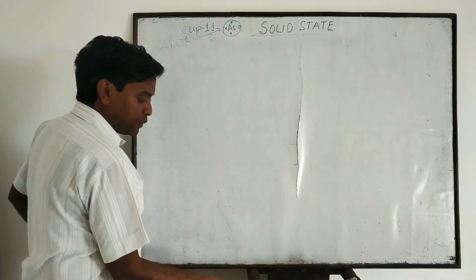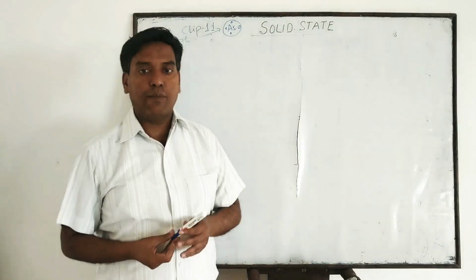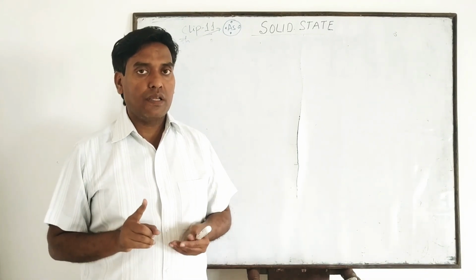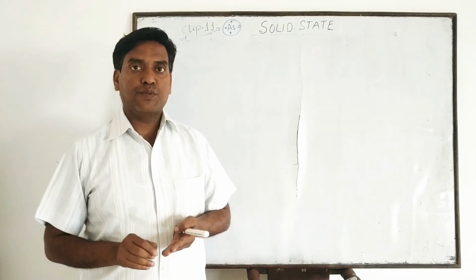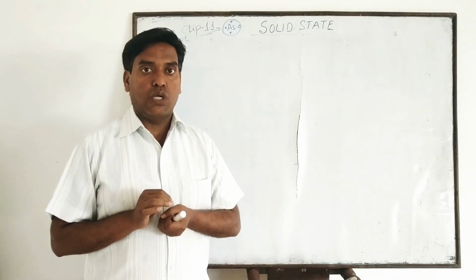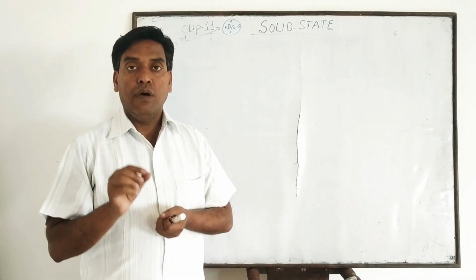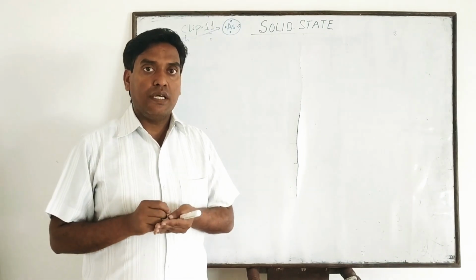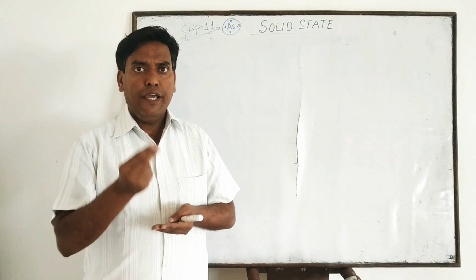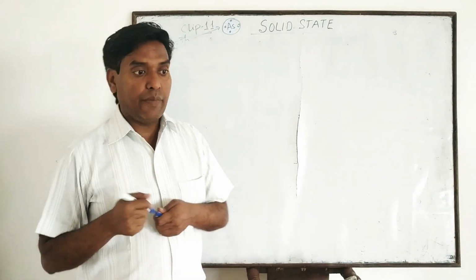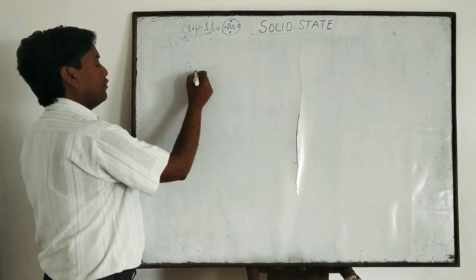Students, all substances have certain magnetic properties. Why? Because all substances are made of electrons, and each electron in an atom behaves like a tiny magnet. हर एटम में जो इलेक्ट्रॉन्स है वो एक खुद का इलेक्ट्रॉन एक छोटे से मैग्नेट की तरह काम करता है. And why does it behave like a tiny magnet? There are two reasons.